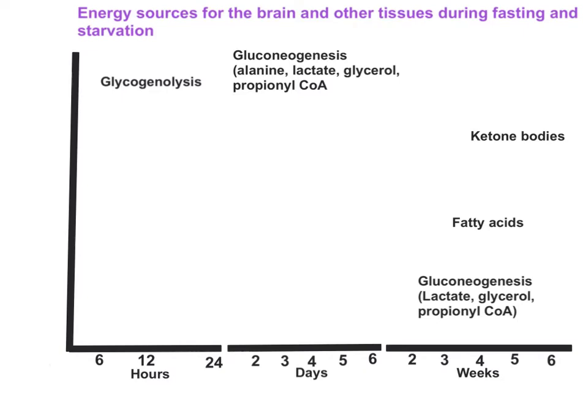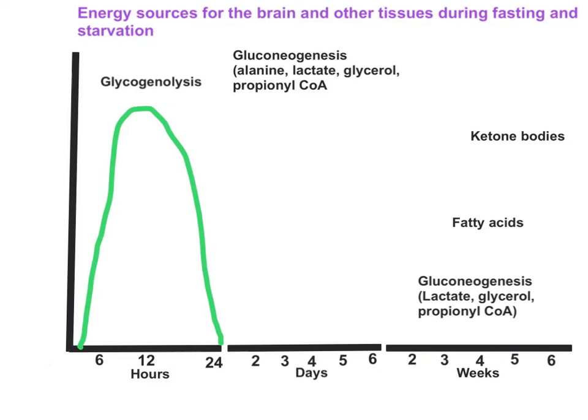Let me draw that curve for you now. So 2 to 3 hours, I'll take somewhere at this point. It rises. The glycogenolysis starts 2 to 3 hours after meals, in the post-absorptive state. It reaches peak by 12 hours and by 24 hours it is completely depleted. This is what happens to glycogenolysis. This process is mediated by the glucagon hormone by activating glycogen breakdown enzymes, glycogen phosphorylase and debranching enzyme.